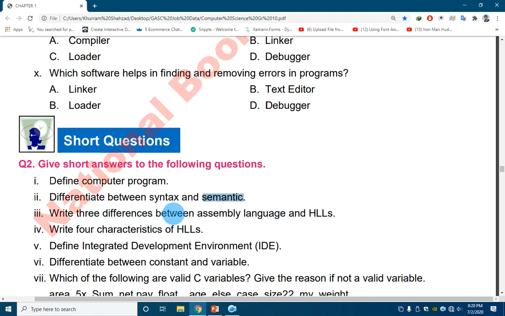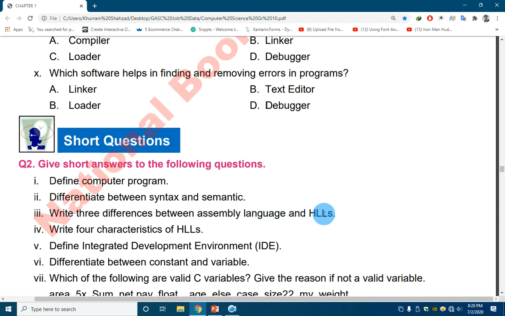Write 3 differences between assembly language and high level language. First, assembly language uses symbols for programming, whereas high level language uses English-like words. Assembly language uses an assembler to translate its code to machine language, and high level language uses a compiler and interpreter.